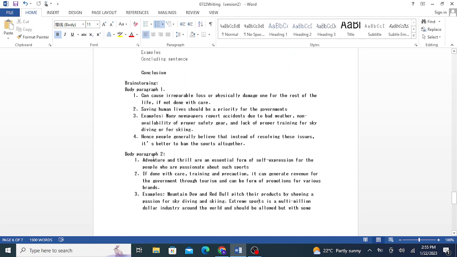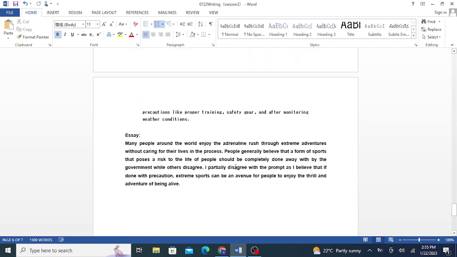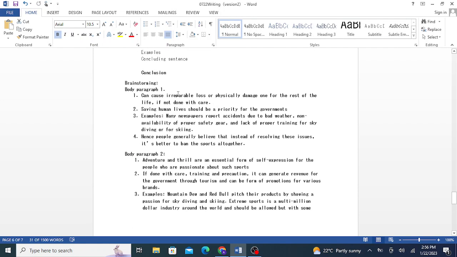So this is how you should come up with a template. You need to practice writing this type of introduction. Okay, you need to have a general statement about the topic, paraphrasing the prompt, and then state your position clearly, and then you need to come up with these.